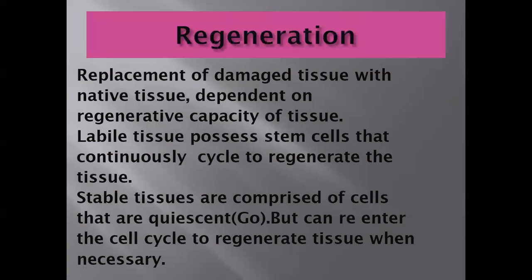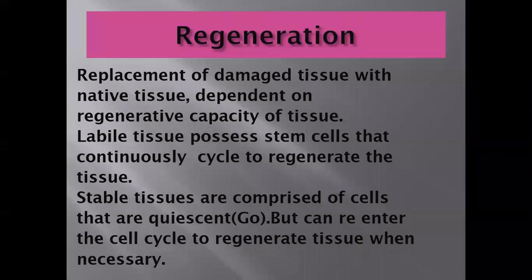So now we move on to see what is regeneration and what is repair. What is the difference between these two? Regeneration means the replacement of the damaged tissue with native, original tissue, depending on the regenerative capacity of the tissue. Labile tissue possesses stem cells that continuously cycle to regenerate the tissue.